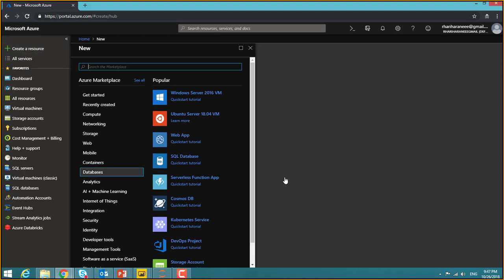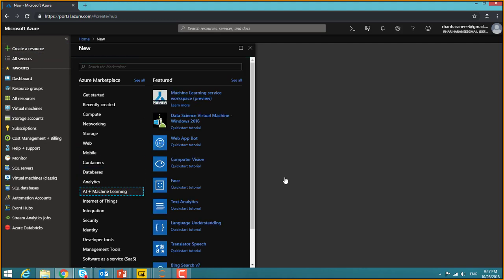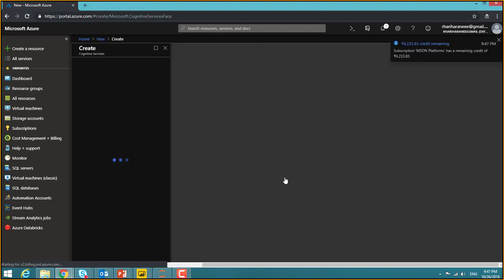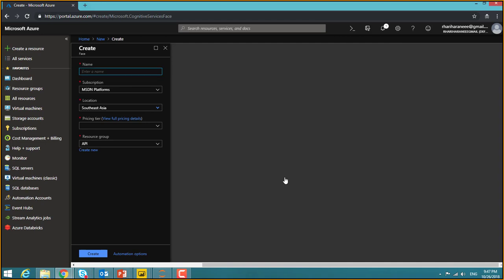Okay, so you go to Create a resource, and then you go to AI plus Machine Learning, and then Face, and you get all the APIs there, right? So you go and create the Face API, and once you fill in the details, you just click on Create, and you have it.